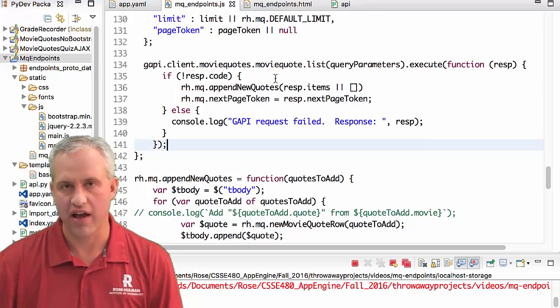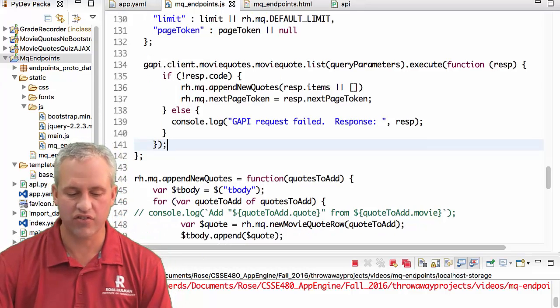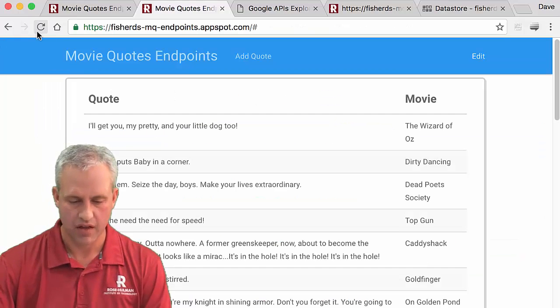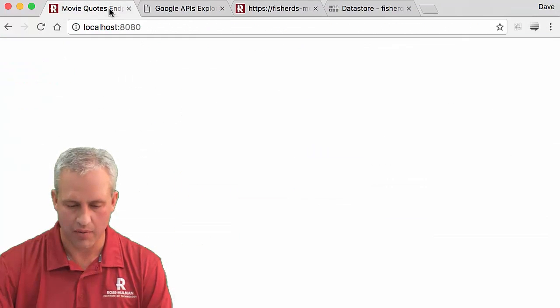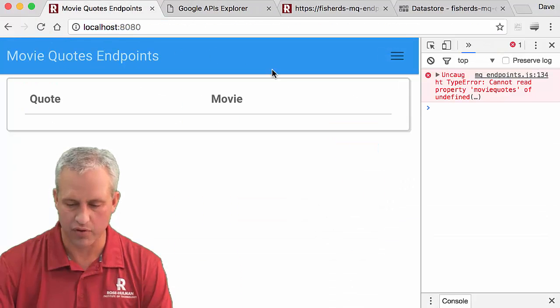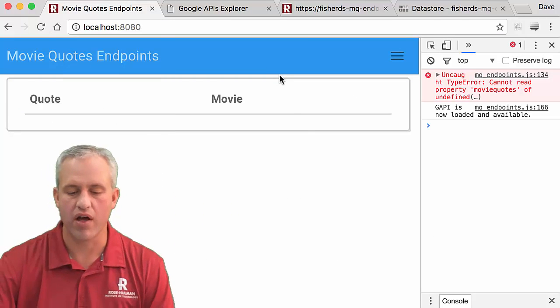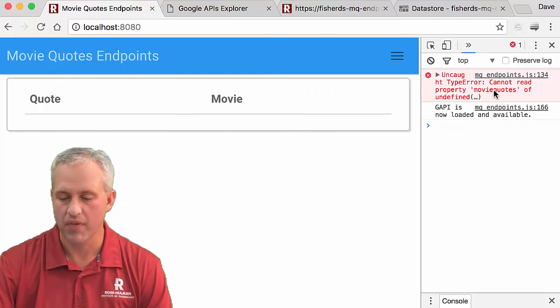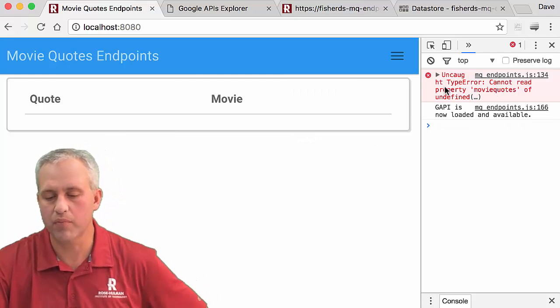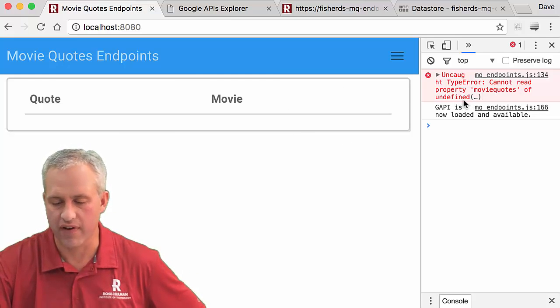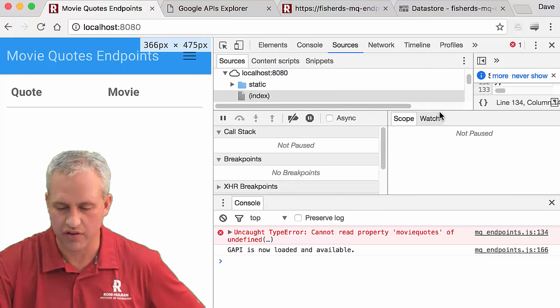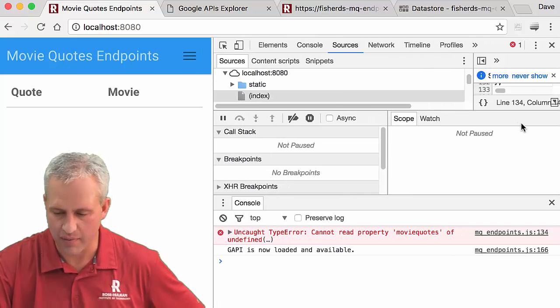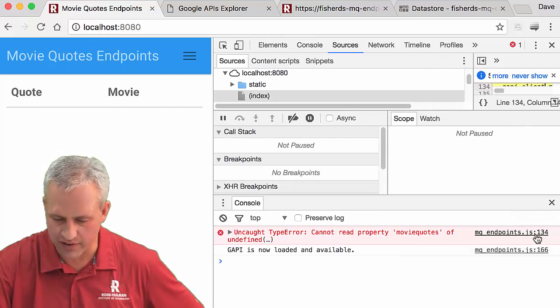This one will actually have a problem, and let's see the problem and then we'll fix it. So if I alert it right now, oops, I'm on deployed. I want to go back to localhost. I have too many tabs open. So I try to run it, and indeed it has a problem. It says cannot read property movieQuotes of undefined, and you're just like, hey, where the heck did that happen at? So you can click on it and try to get your windows to figure it out.